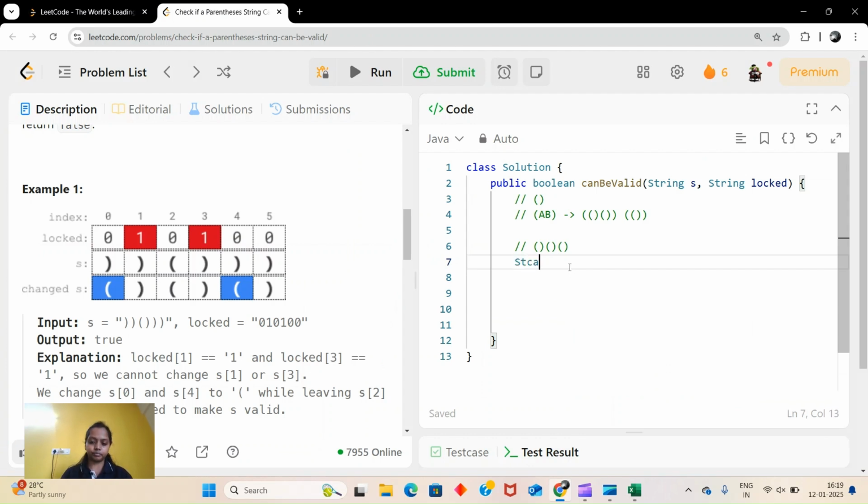We want a stack of integer, let's say I'll write open b, and one more stack, general.